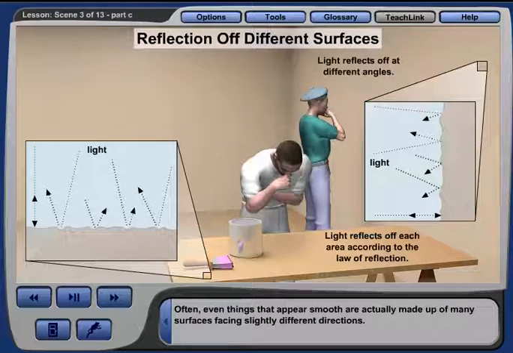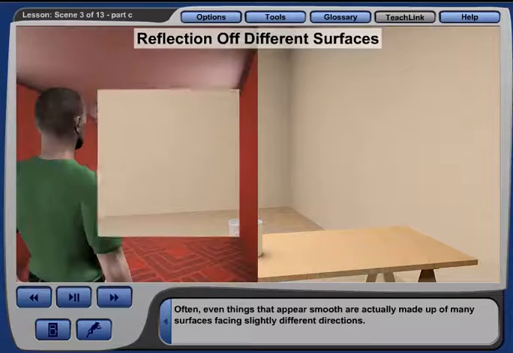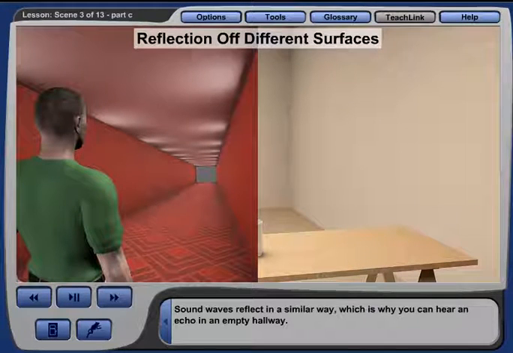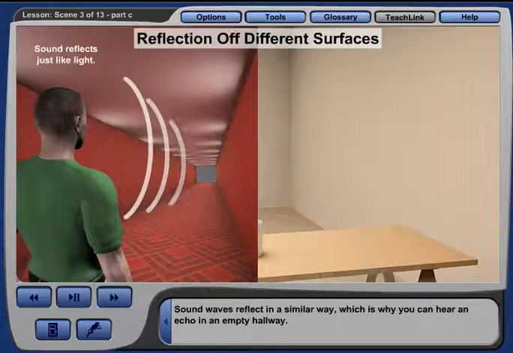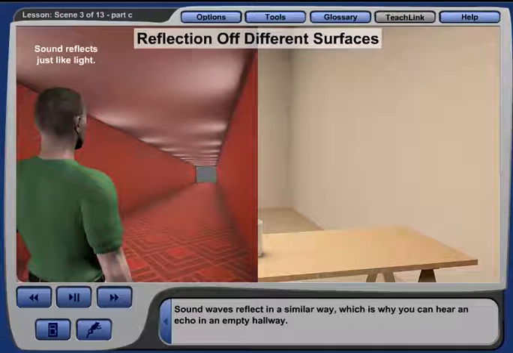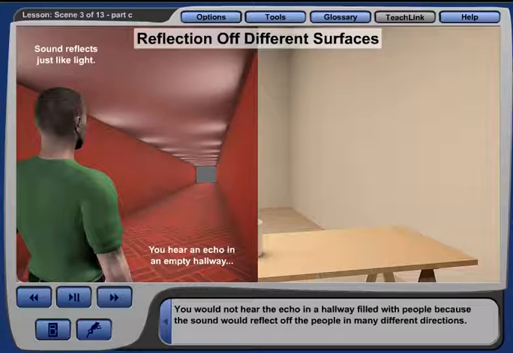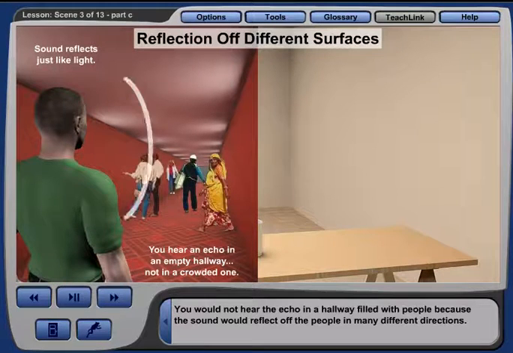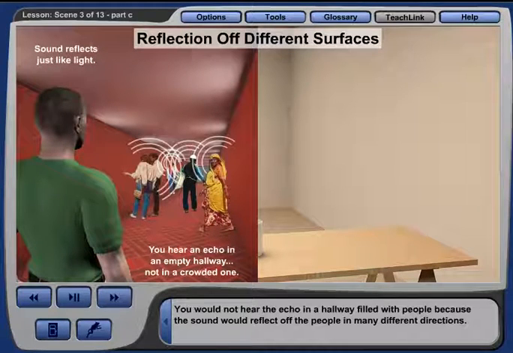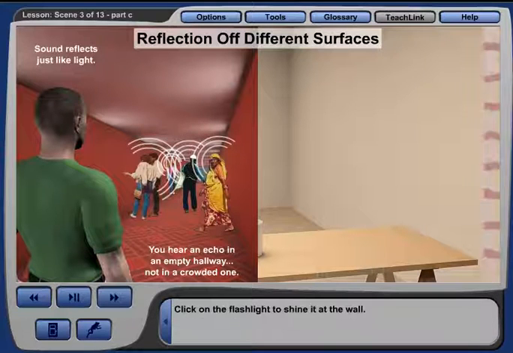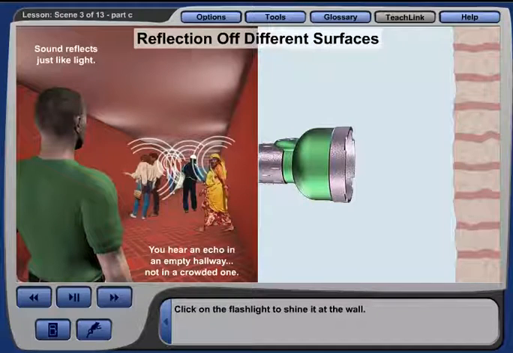Often, even things that appear smooth are actually made up of many surfaces facing slightly different directions. Sound waves reflect in a similar way, which is why you can hear an echo in an empty hallway. You would not hear the echo in a hallway filled with people because the sound would reflect off the people in many different directions. Click on the flashlight to shine it at the wall.